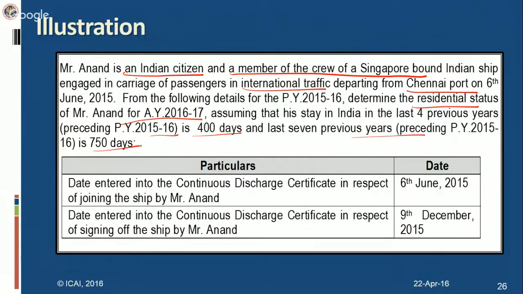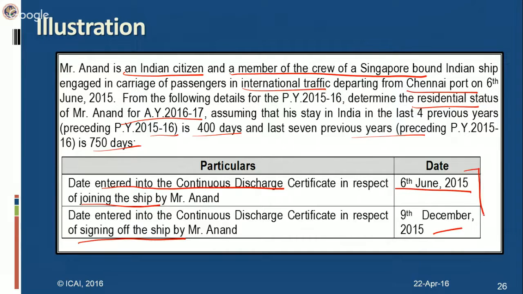So in that case, we have to check what period has to be excluded while determining the period of stay in India. The date entered into the continuous discharge certificate in respect of joining the ship is 6 June 2015, and the date entered in respect of signing off the ship by Mr. Anand is 9 December.